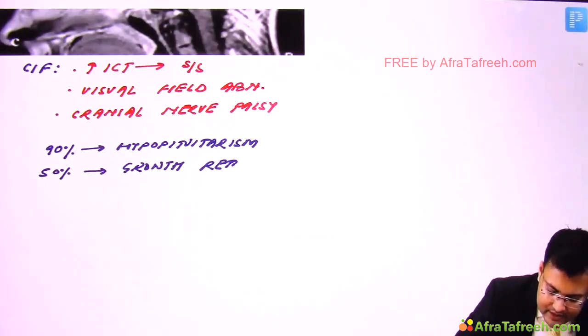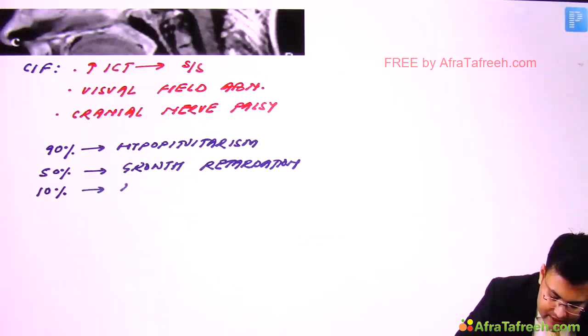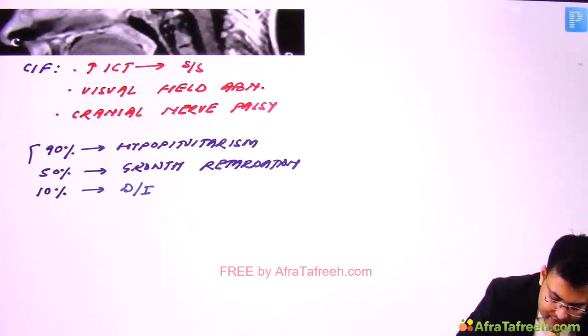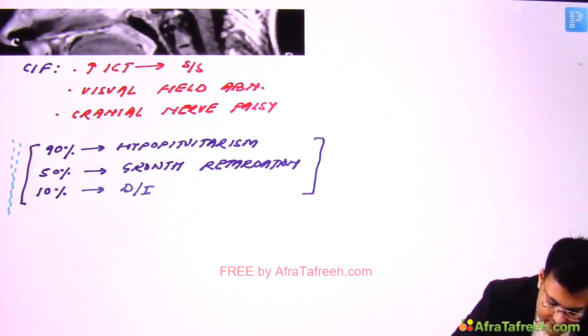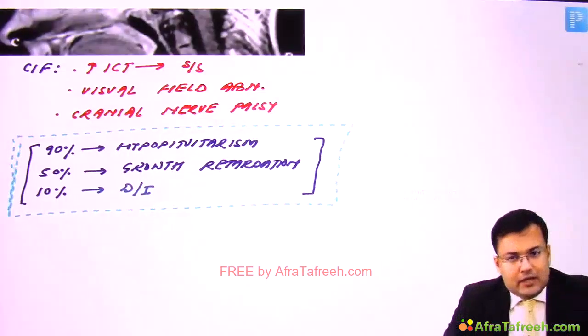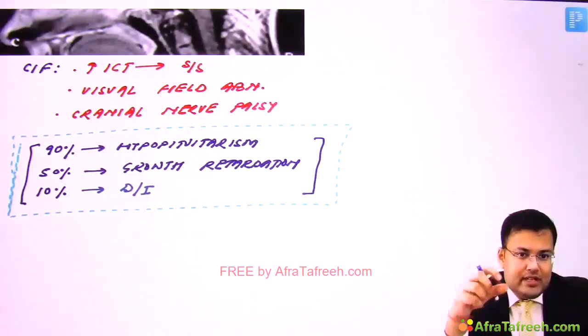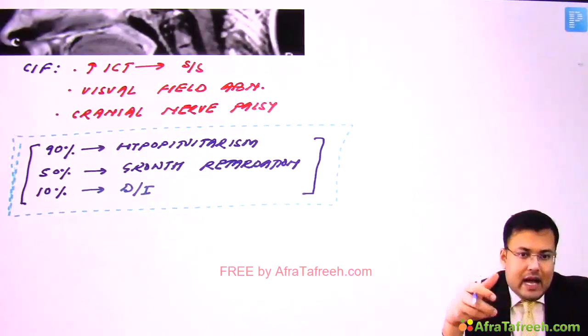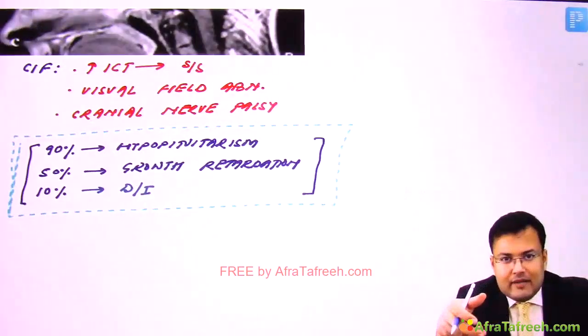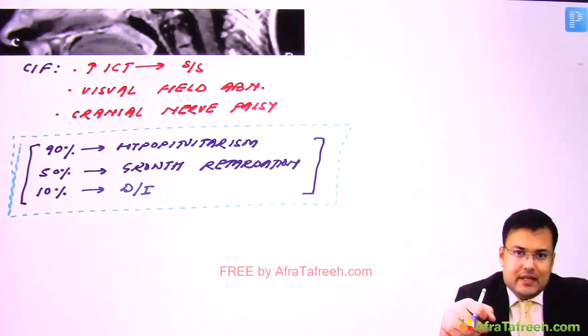And in 10% of patients, there is diabetes insipidus. Clear? So this is the characteristic feature. Why? Because the tumor is locally invasive and in close relation to the pituitary, these patients might have hypopituitarism, and some have growth retardation and diabetes insipidus.